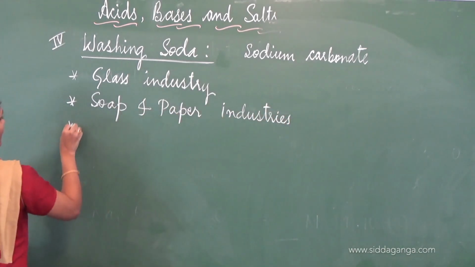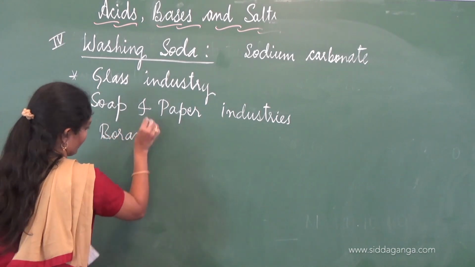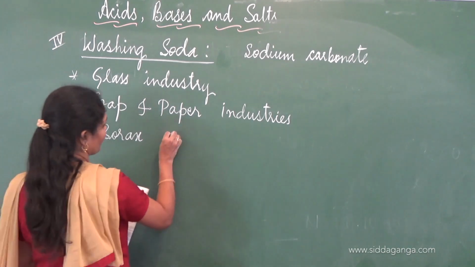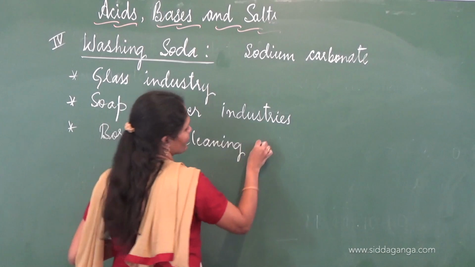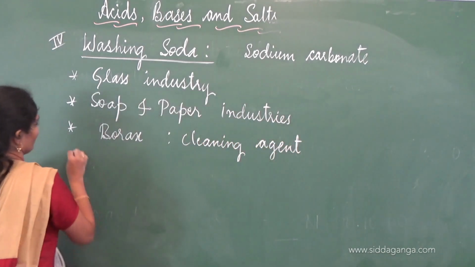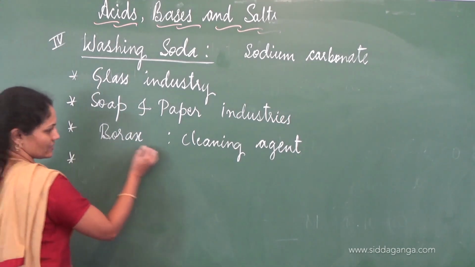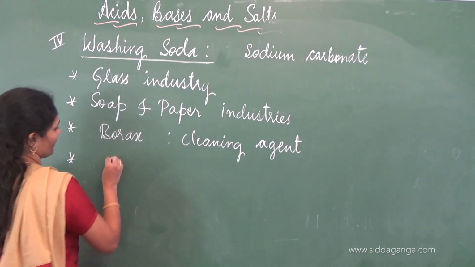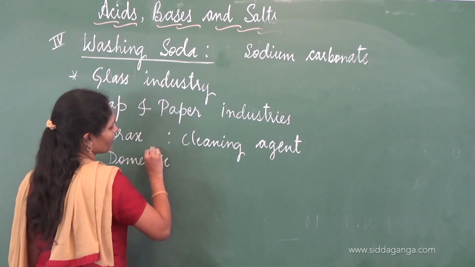And you must be aware of the term borax. It is used in the manufacture of borax. So borax is a cleaning agent. So in the manufacture of borax, washing soda is used, and borax is a very good cleaning agent. It's also used as a cleaning agent for various domestic purposes.